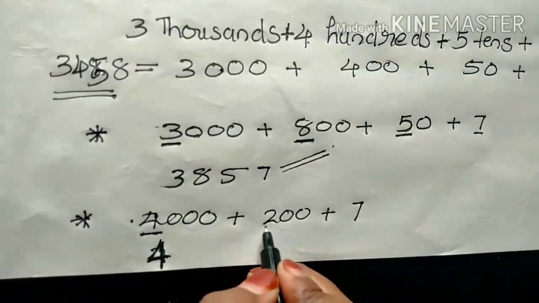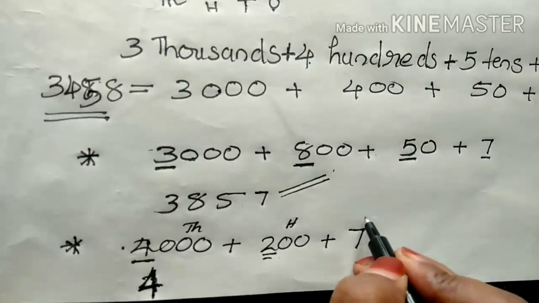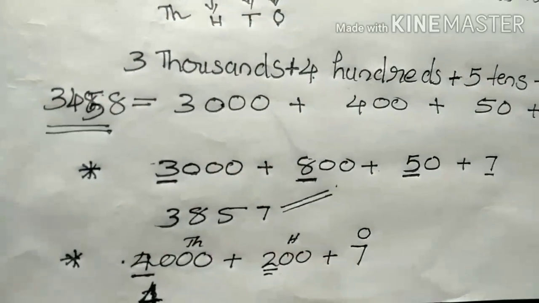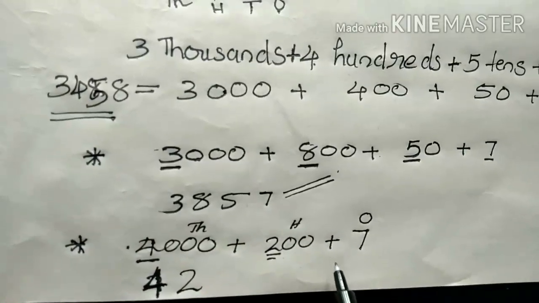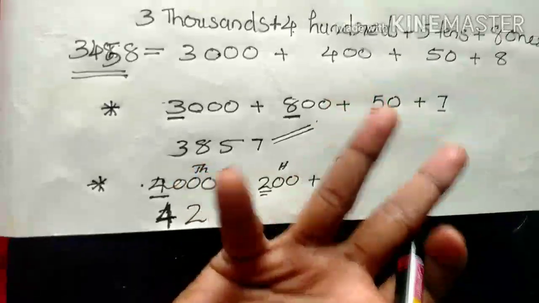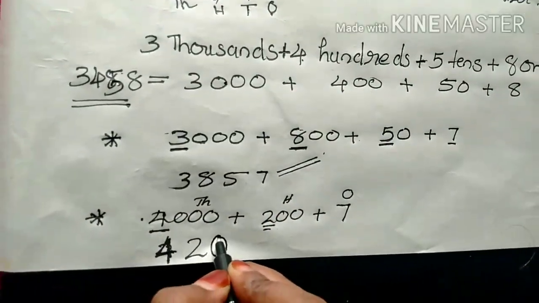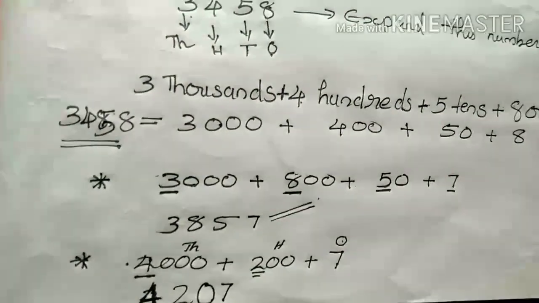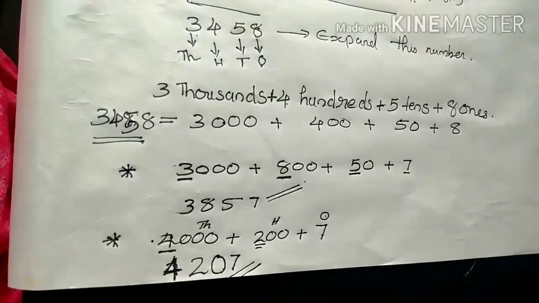Thousands place first: 4, so write 4. Then the hundreds place, which is 200, so write 2. Then in the tens place nothing is given, so put 0. Then the ones place is 7, write 7. Clear?